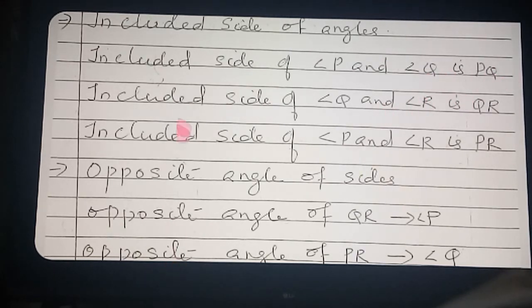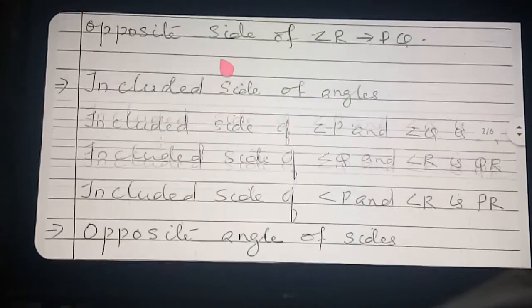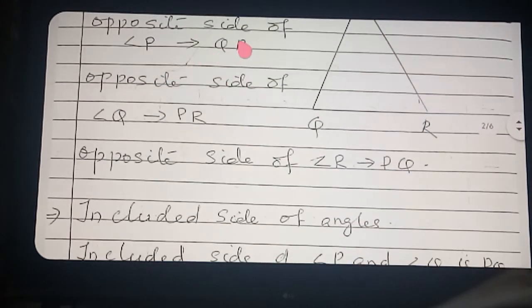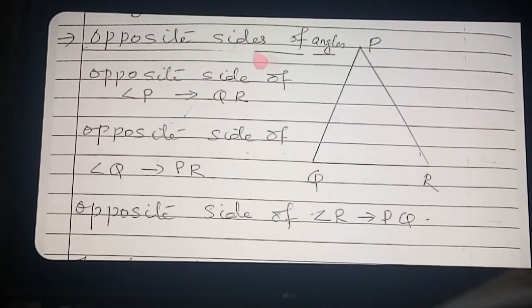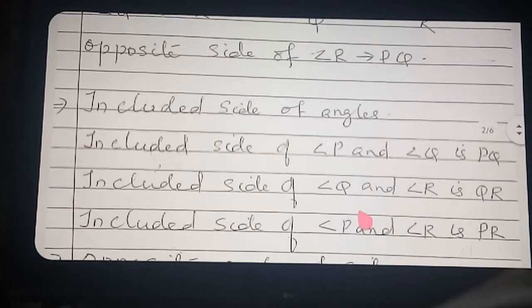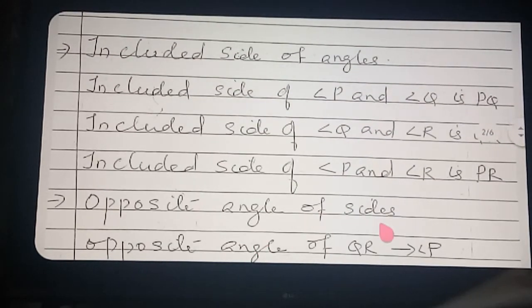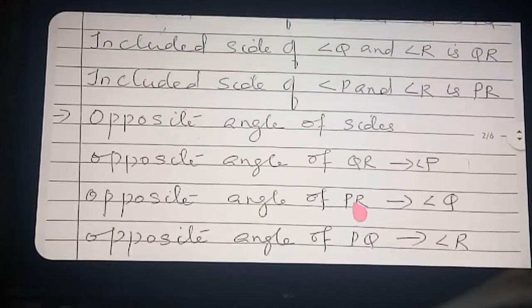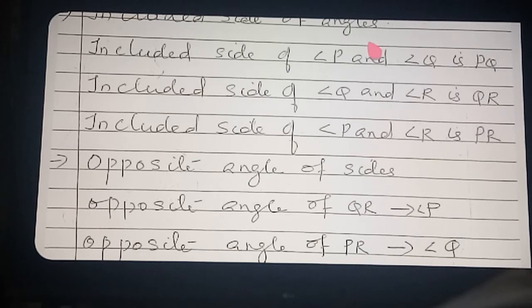Clear? Now we are going to learn the opposite angle of sides. In the previous two cases, what did you say? Opposite side of angles, and the included side of angles. Now we are going to say the opposite angle of sides. Is the diagram there or not? See the diagram; we can see it from above.